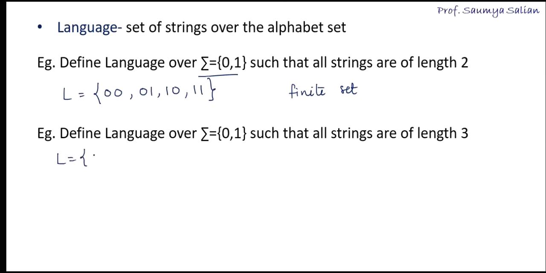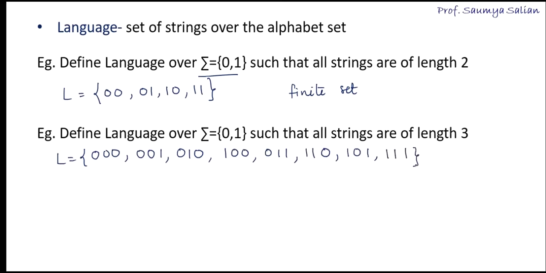So here we can have 0 0 0, 0 0 1, 0 1 0, 0 1 1, 1 0 0, 1 0 1, 1 1 0, 1 1 1. So in my language I have the following strings. This is also a finite set.